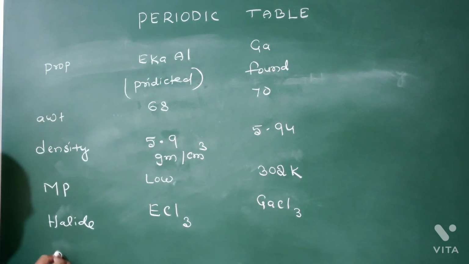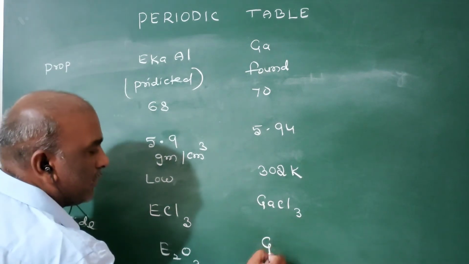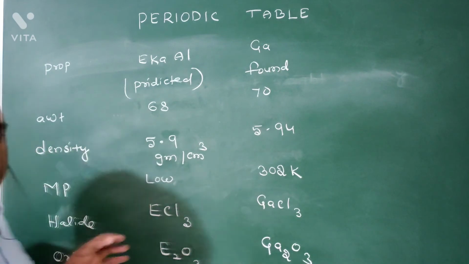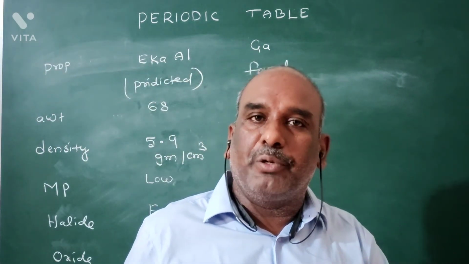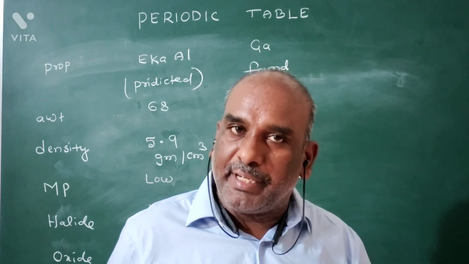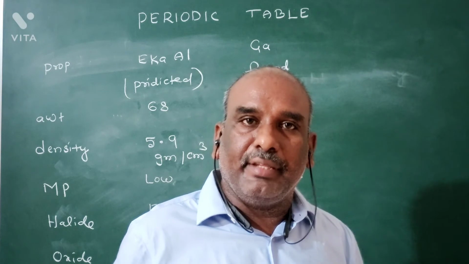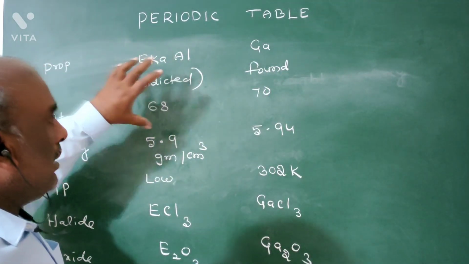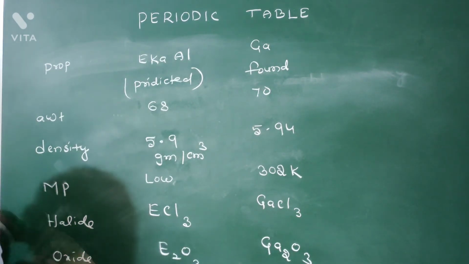Mendeleev predicted the oxide formula is E2O3. Scientists found the proper oxide is Ga2O3. Mendeleev predicted halide, scientists found halide, both are the same. Mendeleev predicted oxide, scientists found oxide, both are the same in this case. Okay, this is about the predicted properties and found properties of Eka aluminium.